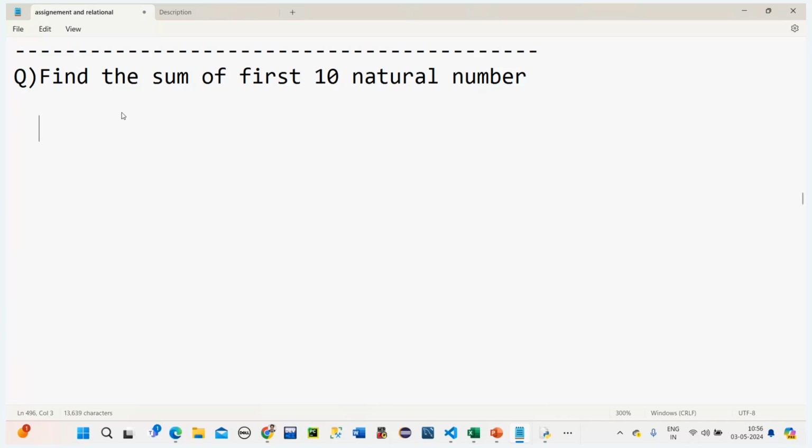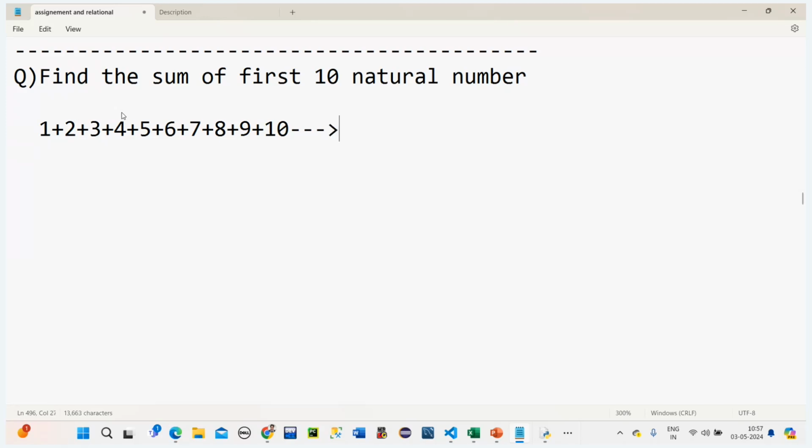What I need to do here is 1 plus 2 plus 3 plus 4 plus 5 plus 6 plus 7 plus 8 plus 9 plus 10.